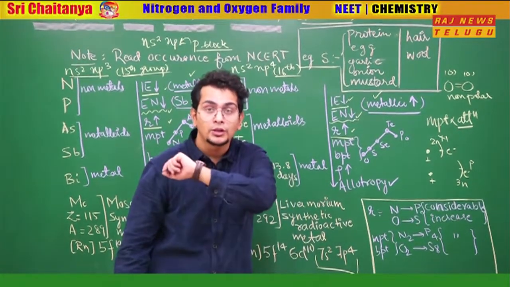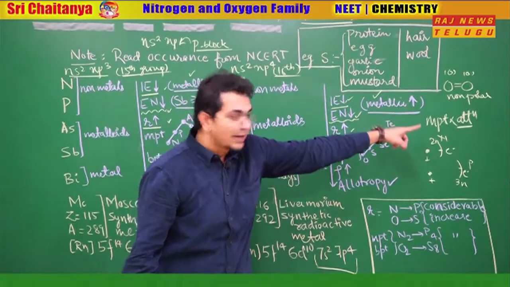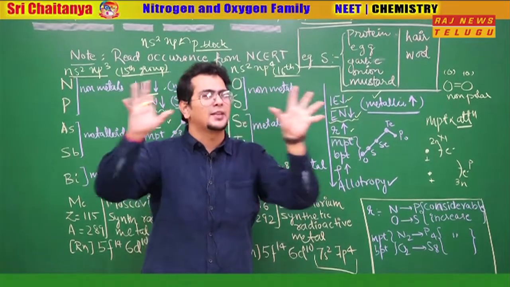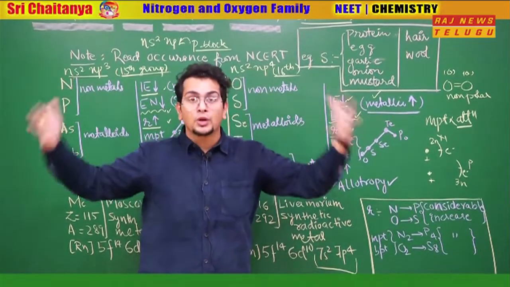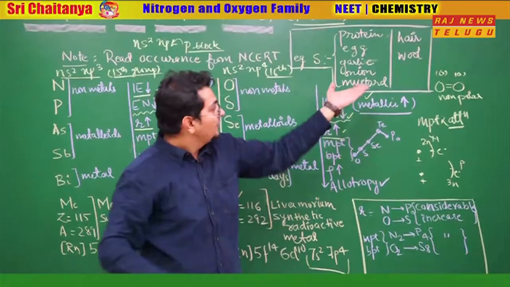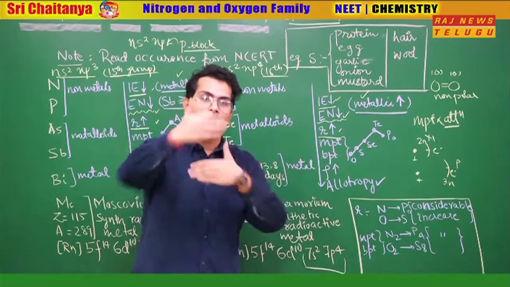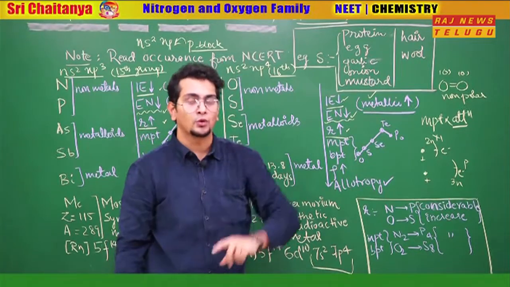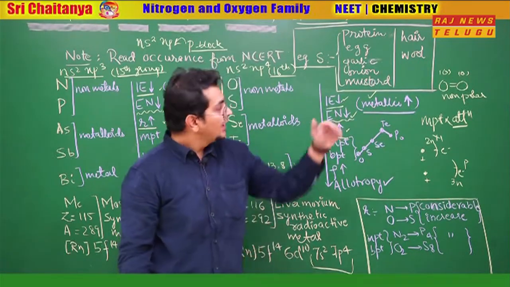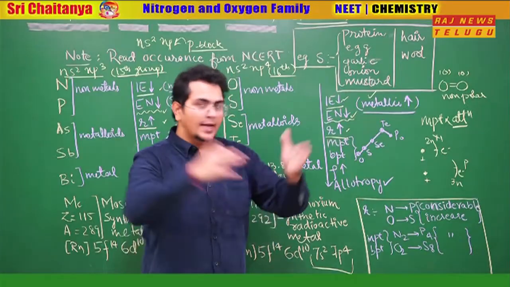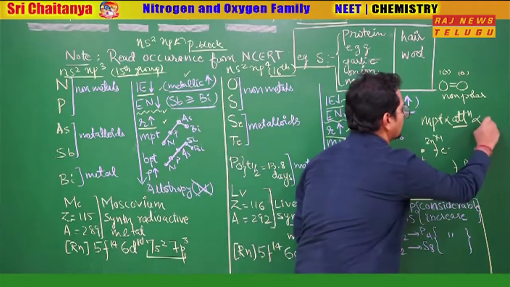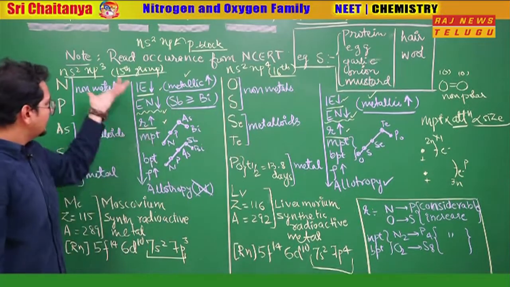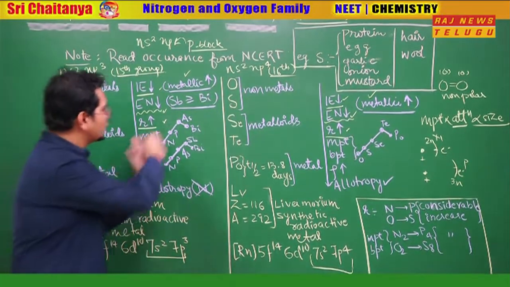And for non-polar molecules, your force of attraction depends upon size. Heavier the molecule, it's just like gravity. Like Jupiter is big, so more gravity is there. In the same way, when the molecule is bigger in size, its force of attraction, which is known as van der Waals force of attraction, London dispersion force, which you read in states of matter, will also be more. So as the size increases, attraction increases for these two groups. So top to bottom, size increases, melting point and boiling point generally should increase.